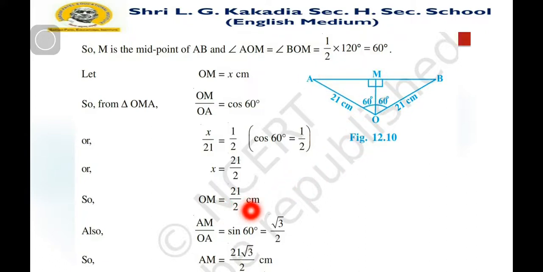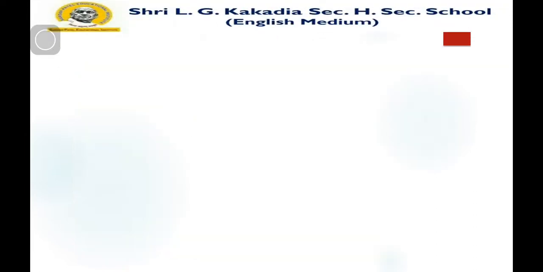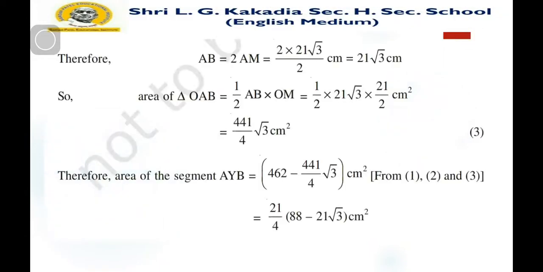So sin 60 degree, AM by OA, and the value of sin 60 degree is square root 3 by 2. So AM is 21 square root 3 by 2 centimeter. So we have OM and AM. Therefore, AB is 2 times AM, that is 2 into 21 square root 3 by 2, the 2 cancels, that is equal to 21 square root 3 centimeter. It is the length of AB.